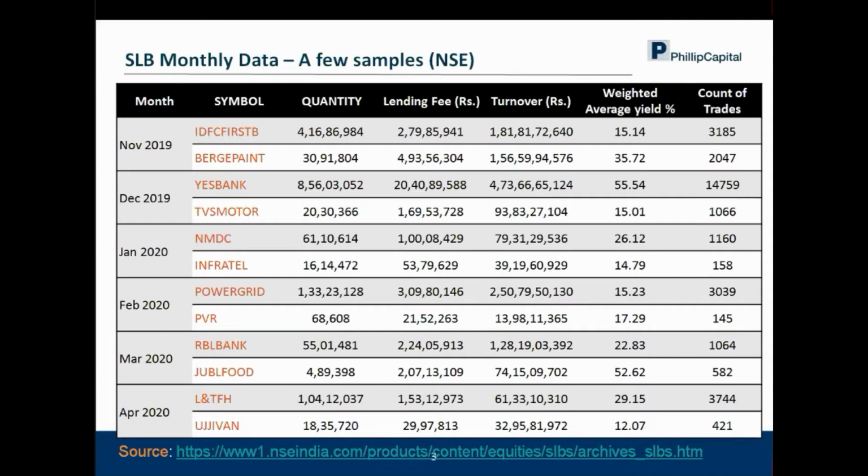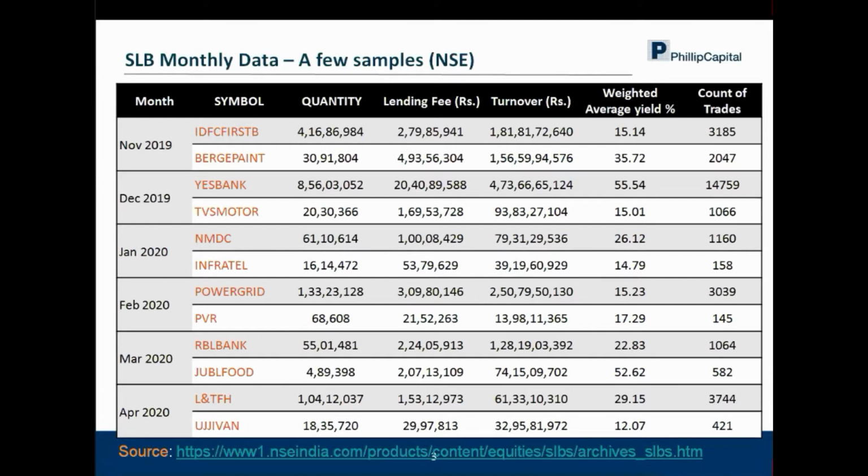If you look at November 2019, I just took two samples. One is IDFC First Bank and the second one is Berger Paints. The quantity lent for that particular month on these two stocks is 4.16 crores and approximately 31 lakhs. This is the number of shares. The weighted average yield comes to 15%, which is of course in annualized terms, so in absolute terms it would be as per that particular absolute number. For Berger Paints, the annualized yield was close to 35.72.